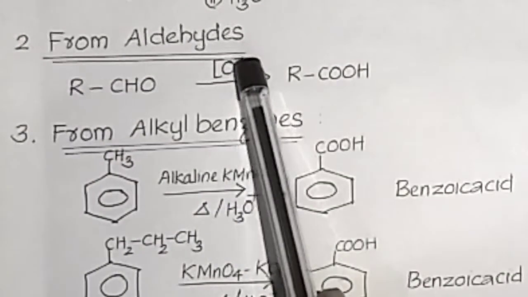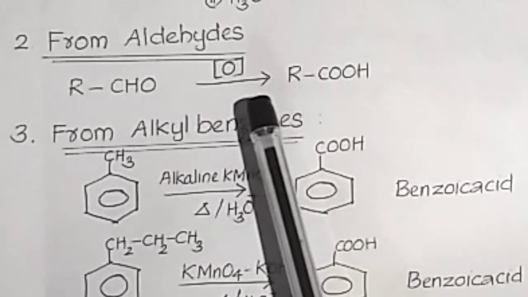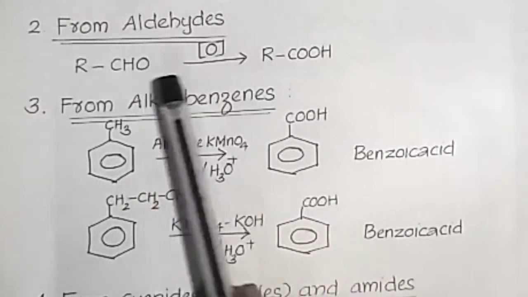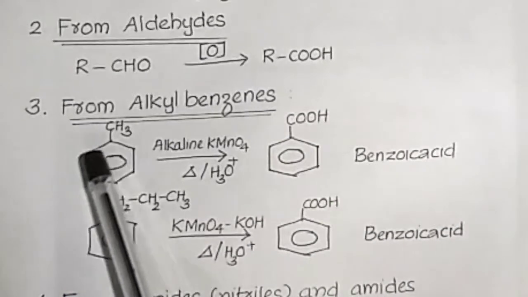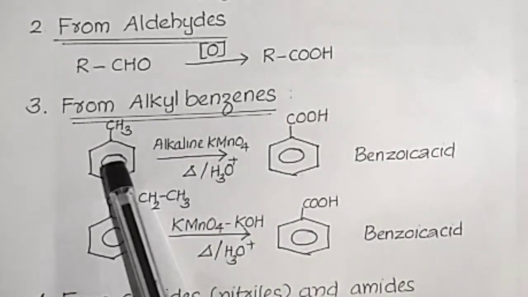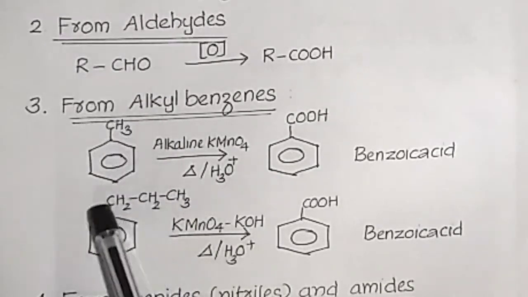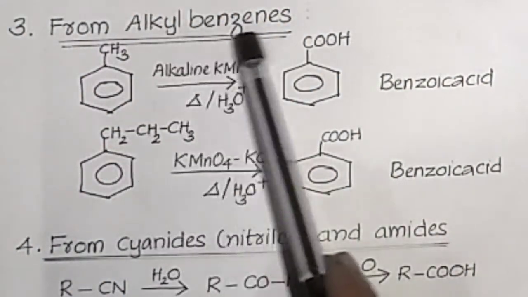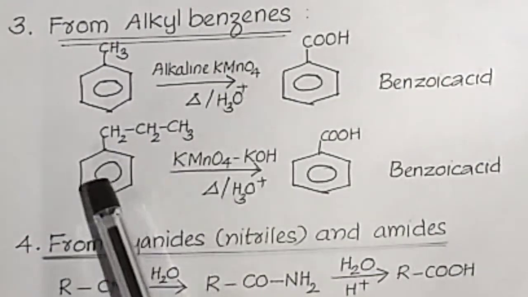Next one is from aldehydes. Aldehydes on oxidation in the presence of nitric acid or potassium permanganate, that means any oxidizing agent, are oxidized to the corresponding carboxylic acids. Then the third one is from alkyl benzene. Alkyl benzene means a benzene ring with an alkyl group attached. This is a methyl group, this is a propyl group, etc. Any alkyl group attached gives an alkyl benzene. This is methyl benzene, this is propyl benzene, etc.